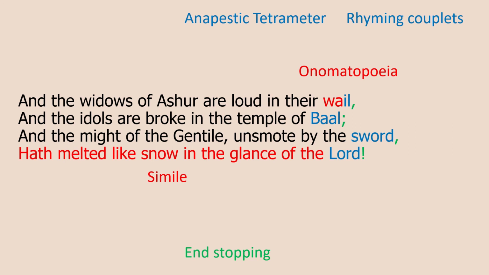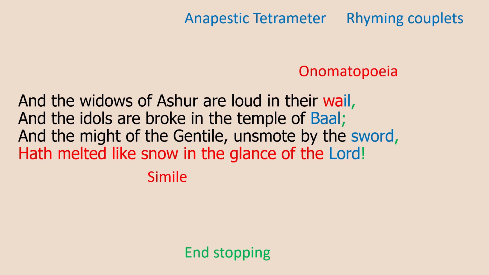However, these Gentiles, these Assyrians, these people who don't believe in the one true God, who believe in idols, have melted like snow. Look at this simile here. Human beings have turned into snow in the sun, melted away, absorbed by the earth, never to exist. And all that the one true God had to do to make this happen was glance at the Assyrians. Just that verb, glance. Just a quick little look, quickly send down his angel of death, and this mighty empire